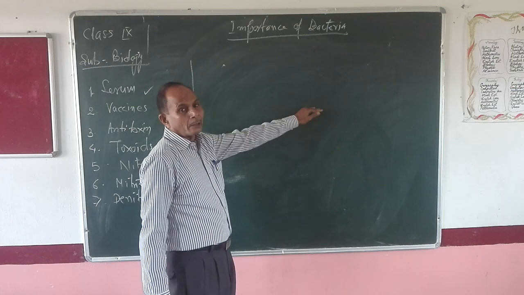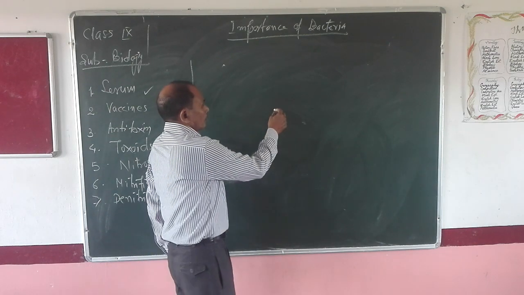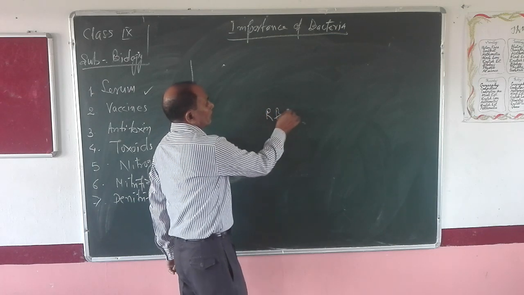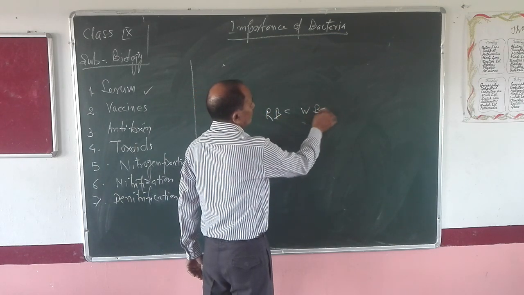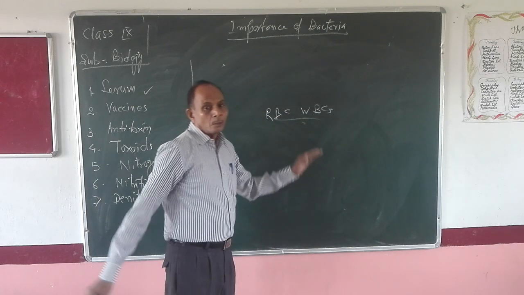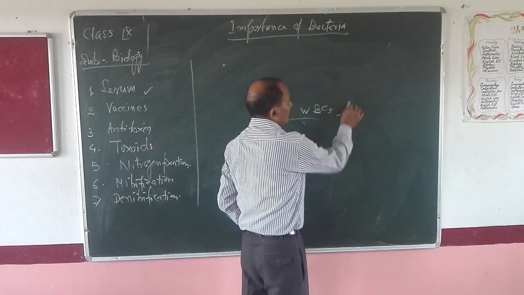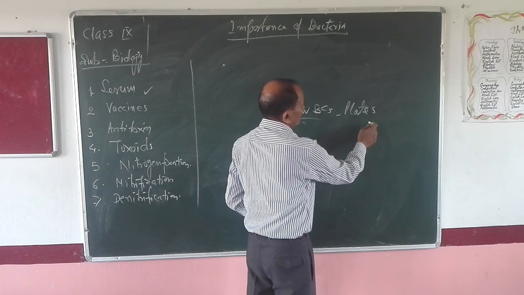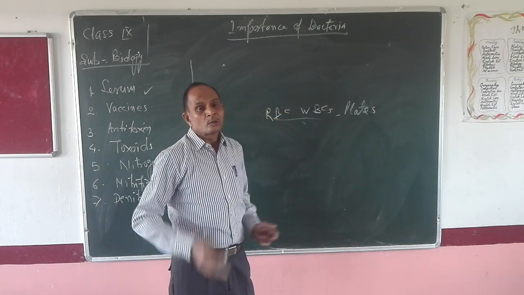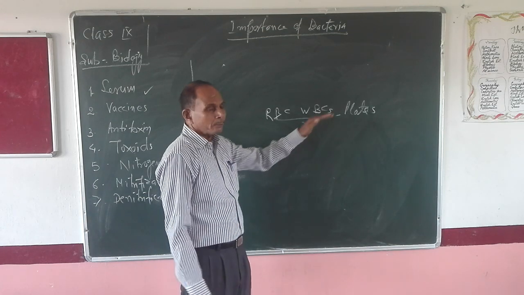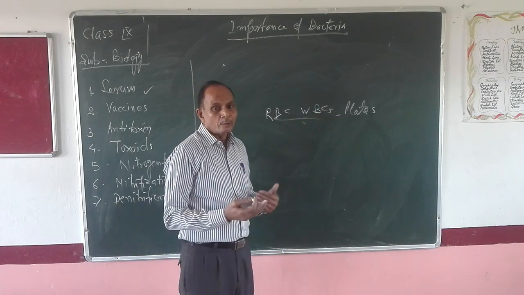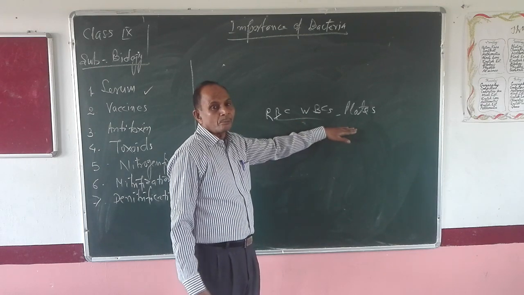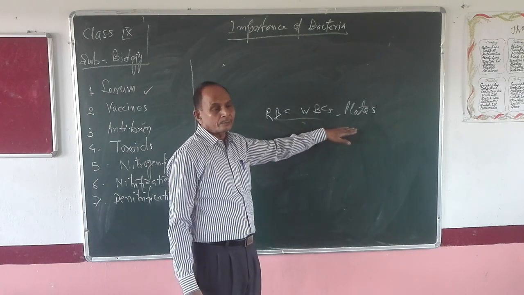Plasma is the liquid part of blood in which RBCs, WBCs and platelets, all these three will remain absent, but fibrinogen will remain present in plasma. Plasma is the liquid part of blood which does not contain these three types of cells, but it contains fibrinogen.